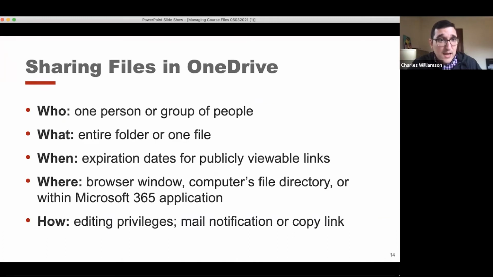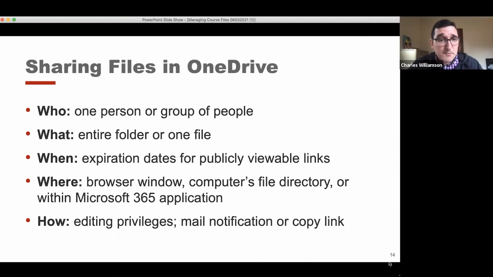Sharing files in OneDrive, there's a veritable accordion of options in terms of the who, what, when, where, and how. You can narrow the focus on the most granular level, or you can open your documents up in a more global fashion. For instance, OneDrive files can be shared with a single person or a cluster of people. You can share the entire folder, or you can share just one particular file within that folder.